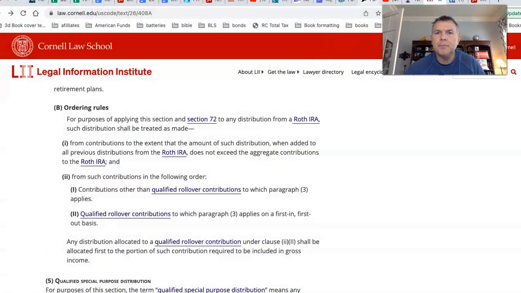So again, you're always going to get your gains out first on your contributions. I don't want to say that's a LIFO. It's not necessarily a LIFO, I don't want to use that term in this regard. But your gains will come out first, and your converted amount will come out second. Which conversion will be which one is the oldest. All right, so that's all there is to it. I think they actually give us a pretty good example here too, the IRC does.